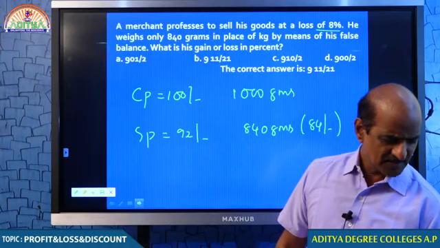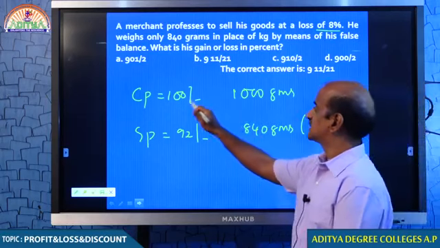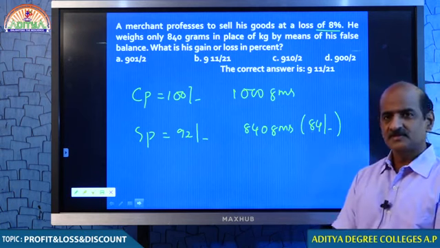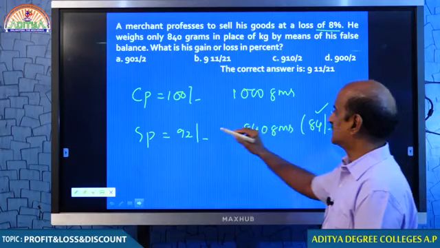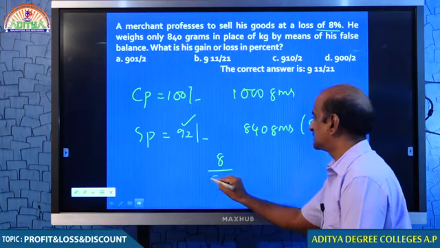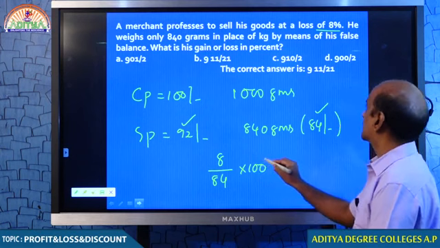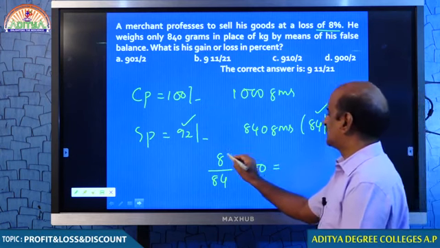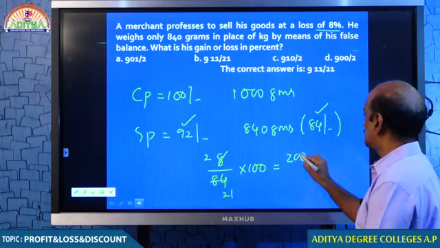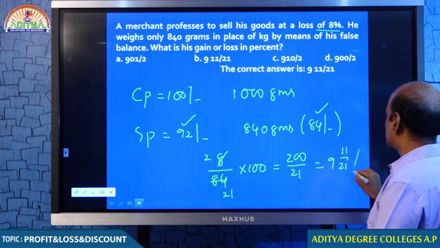840 grams means 84 rupees' quality. You understand? How do you know? Because when 1000 grams is 100 rupees, 840 grams is only 84 rupees. So, 84 rupees' quality, I am selling for 92 rupees. Therefore, there is a profit of 8 rupees. Profit percent is given by the formula profit by CP into 100. Therefore, 4 cancels 2 times, 4 cancels 21 times. So, that is 200 by 21, 9 11 by 21%. Please note down.